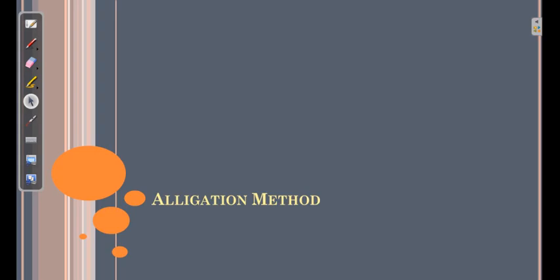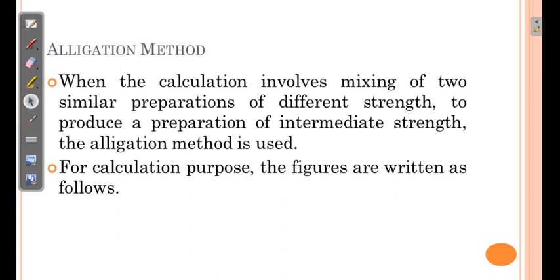Sometimes we are provided with concentrated solutions, two concentrated or one concentrated and one dilute solution, and we have to prepare another concentration which is in between these two provided concentrations. In such instances we can use the alligation method. It involves the mixing of two similar preparations of different strength to produce a preparation of intermediate strength.